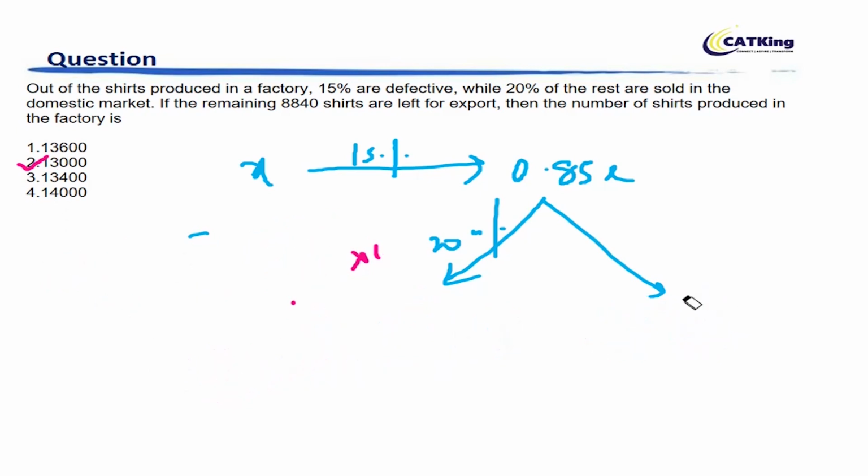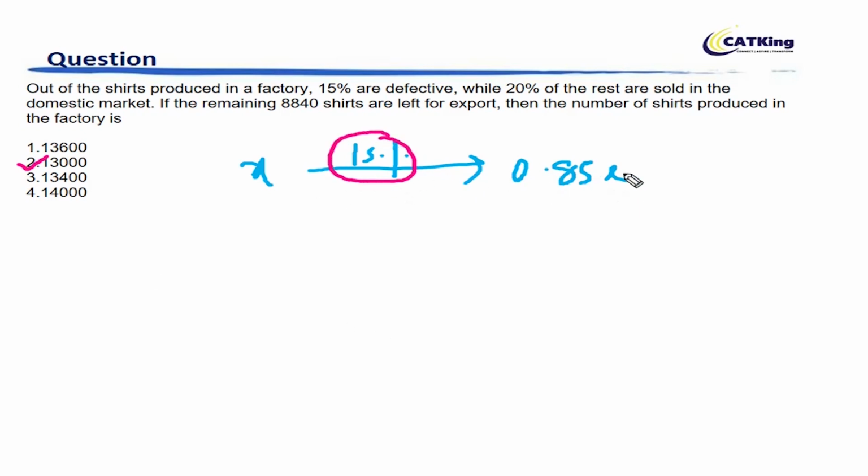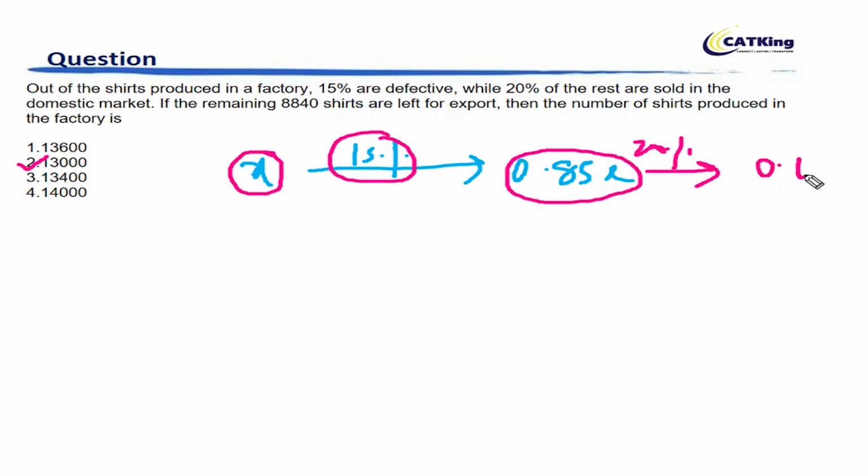Now guys, have a look at this. So you know the answer already. I will tell you how people make silly mistakes. If you take x as 15% and then you take 20% additional, you don't take 20% on this, you take 20% on this only. So this becomes 0.65x, right? So this becomes 0.65x.